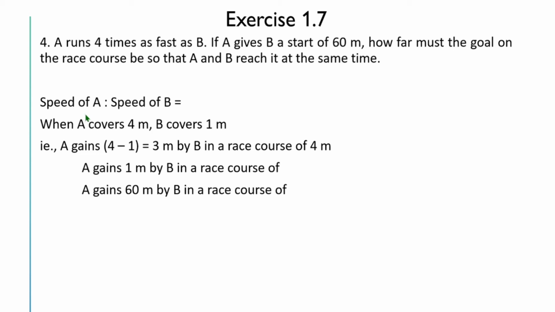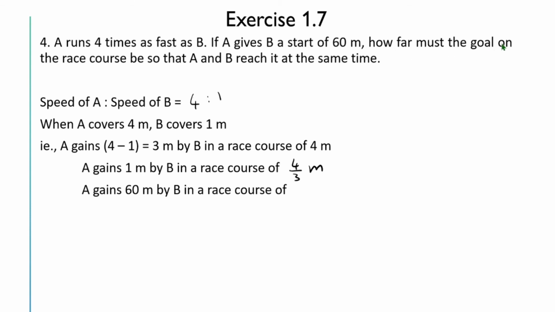So speed of A is to speed of B. It is given as 4:1. Then it means in the same time when A covers 4 meters, B will cover 1 meter. That is, A gains 4 minus 1, which is equal to 3 meters in a race course of 4 meters. So A gains 1 meter on B in a race course of 4 by 3 meters.